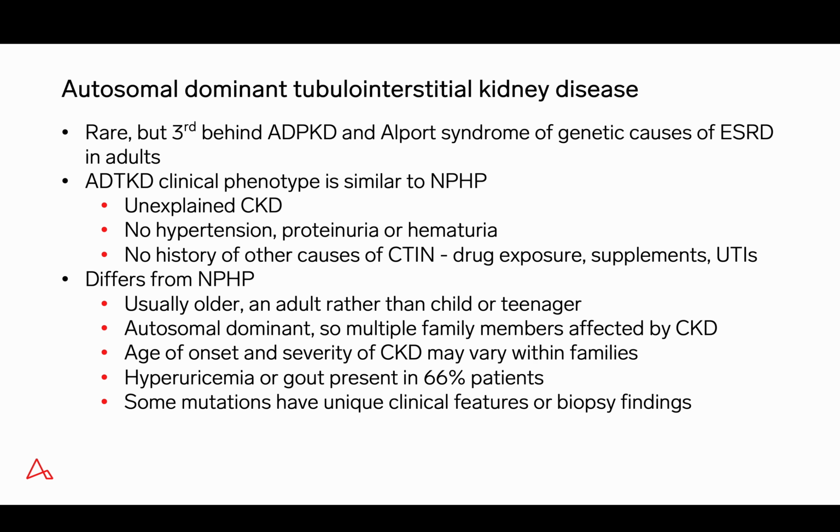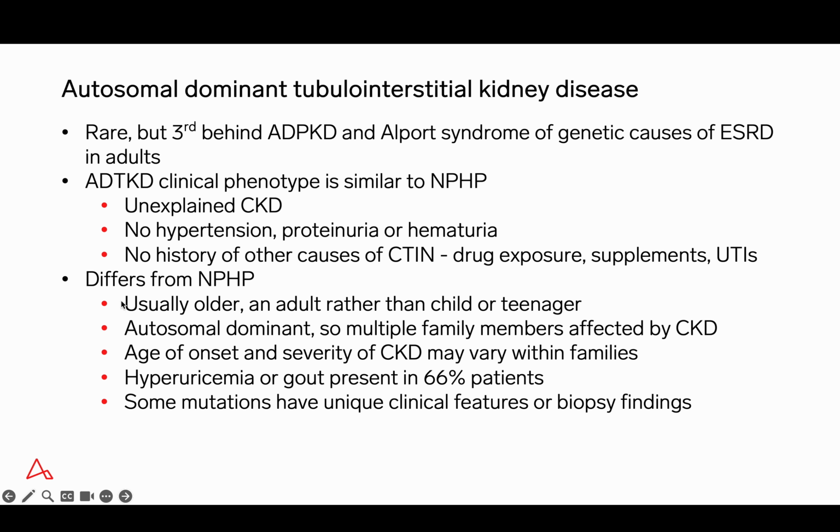Autosomal dominant tubulo-interstitial kidney disease has a clinical phenotype very similar to nephronophthisis. There is unexplained chronic kidney disease, a lack of hypertension, proteinuria, and hematuria, and again, no history of other causes of a chronic tubulo-interstitial nephropathy or nephritis, such as drug exposure, supplements, urinary tract infection.